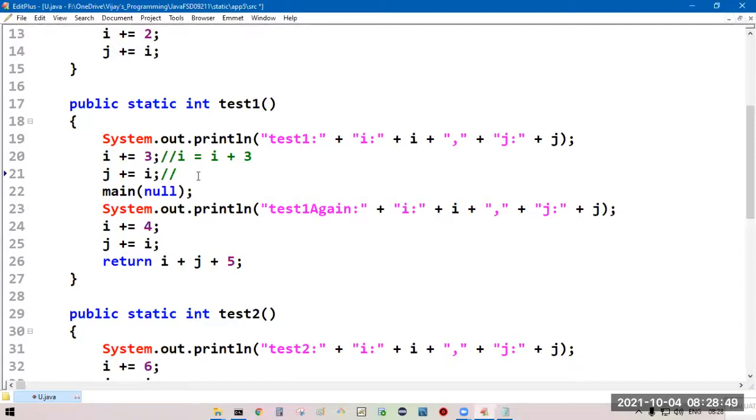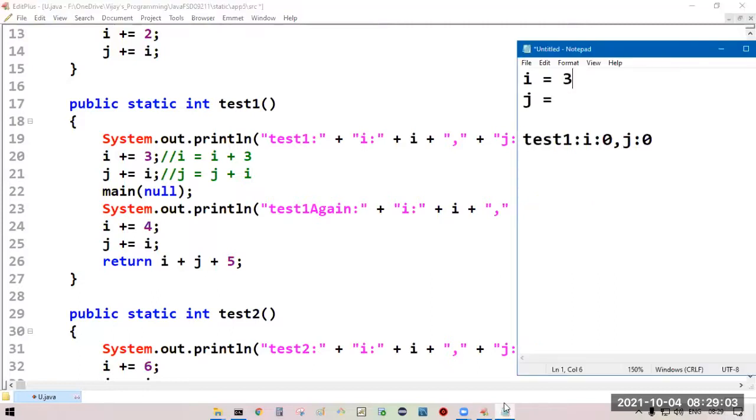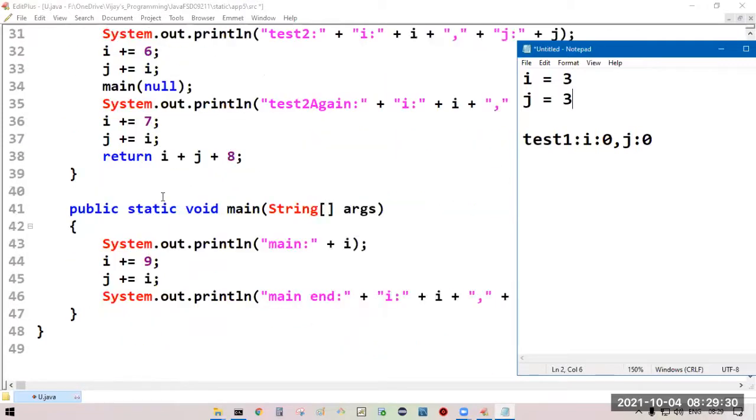Current j value 0, 0 plus current i value 3, so j will be 3. We are calling the main method by passing null as the argument. Come to the main method.